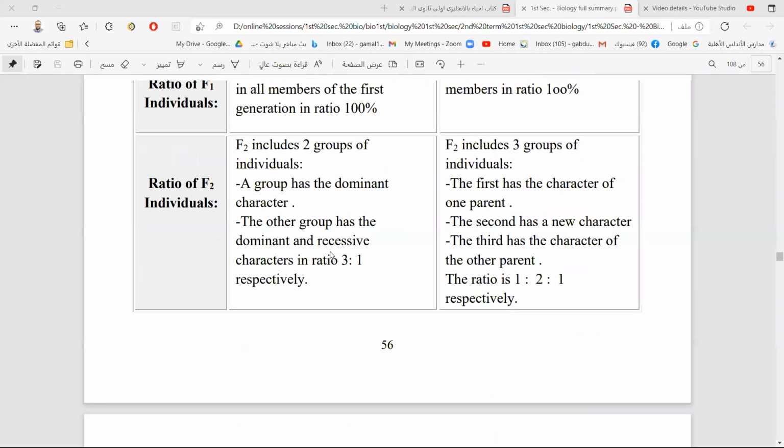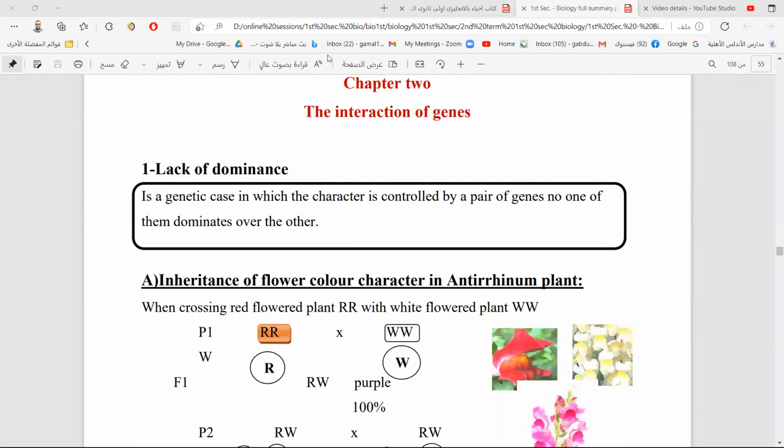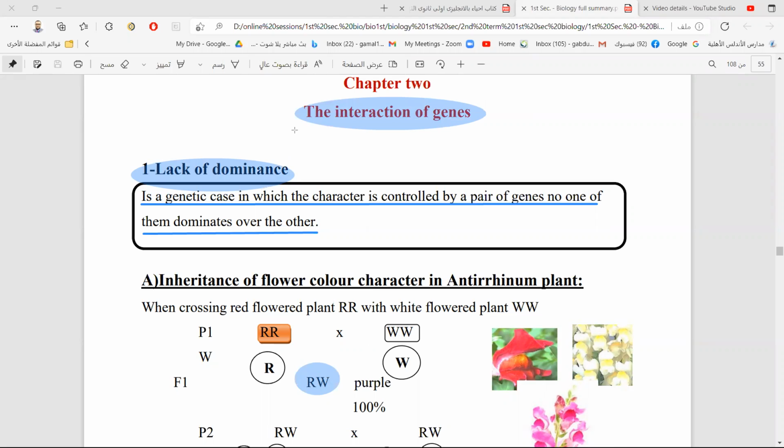Lack of dominance? We have studied lack of dominance. There is a way of inheritance in which no gene is dominant over the other gene. The two genes have the same power, the same ability to express themselves. So if they come together, they make a new individual with an intermediate trait, not the parent trait at all. And this is a way of non-Mendelian inheritance called lack of dominance. The reason for lack of dominance is interaction of genes.